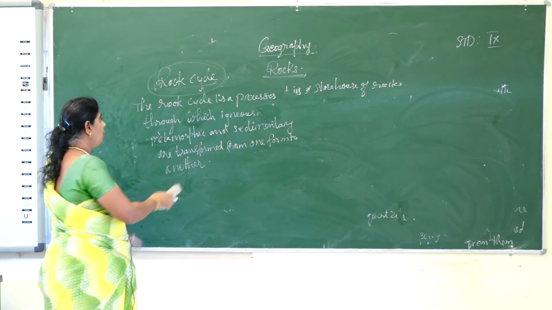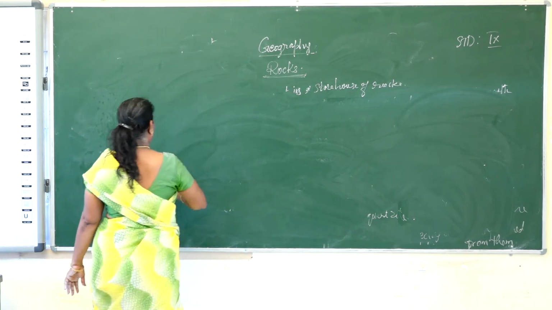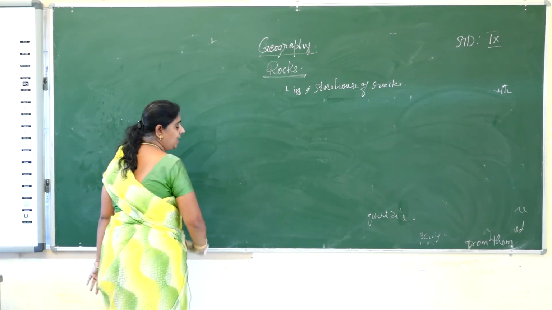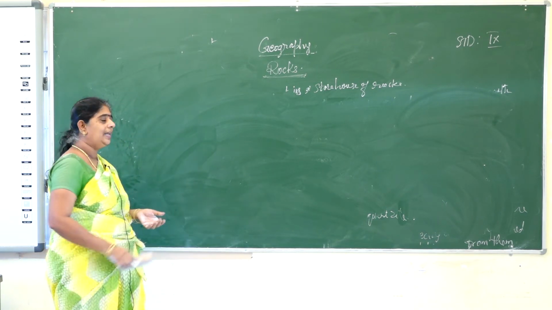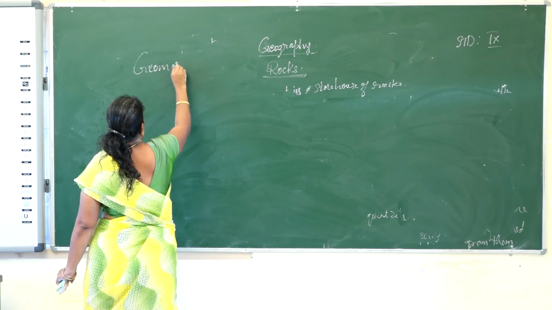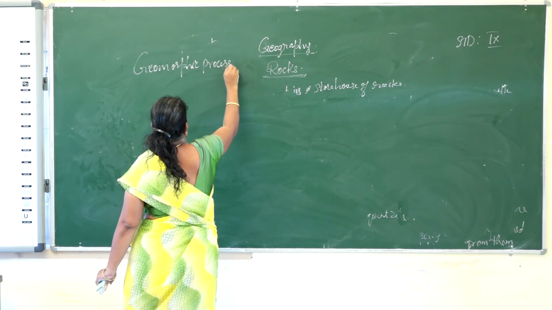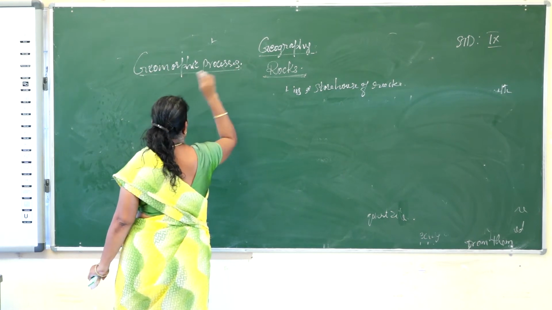Then we will see about the geomorphic processes. There are two processes, internal and external processes. Geomorphic processes. What does this mean by geomorphic?